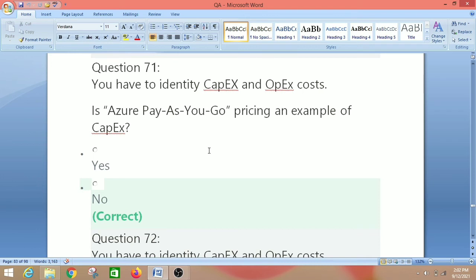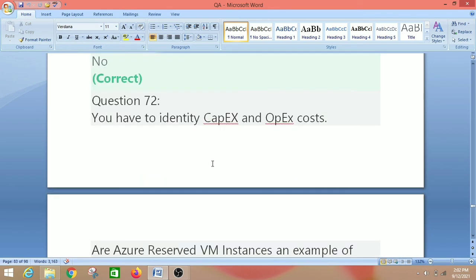You have to identify capex and opex cost, that is capital expenditure and operational expenditure. Is Azure pay as you go pricing an example of capex, that means capital expenditure? So we have two options, yes or no. The right answer is no, because the Azure pay as you go pricing model is an example of operational cost. So this is an example of opex. So let's move on to the next question, that is question number 72.